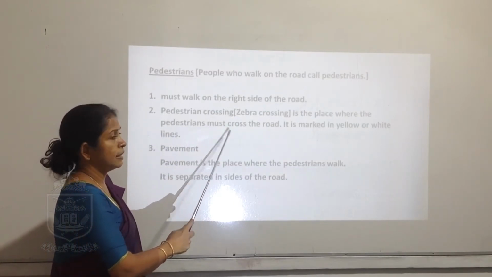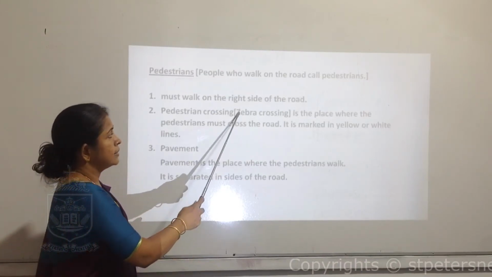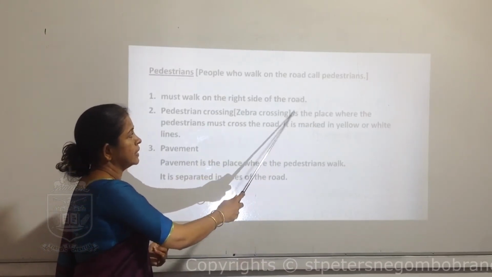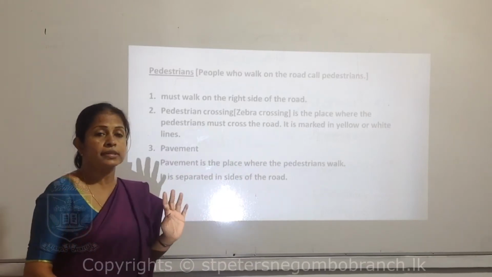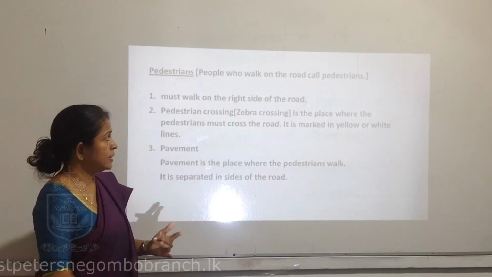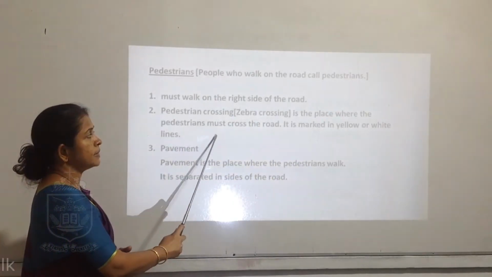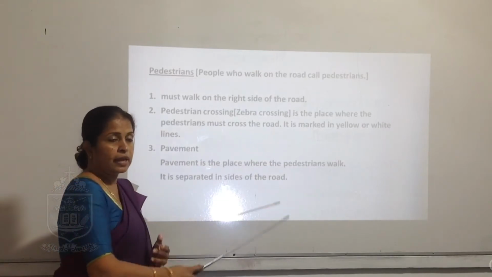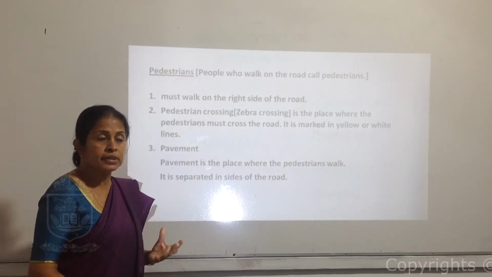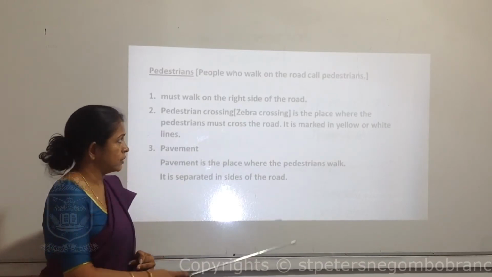Next is pedestrian crossing. We call this pedestrian crossing a zebra crossing. So this zebra crossing is a place where the pedestrians must cross the road. Every time we have to use this zebra crossing to cross the road.